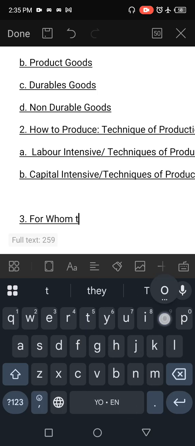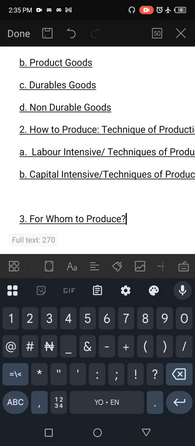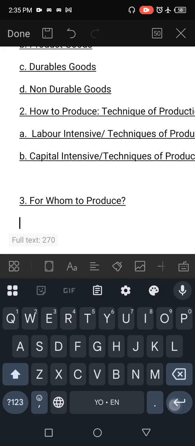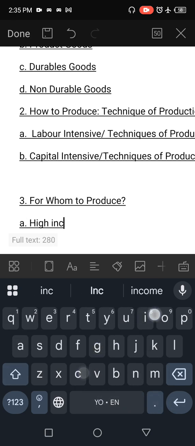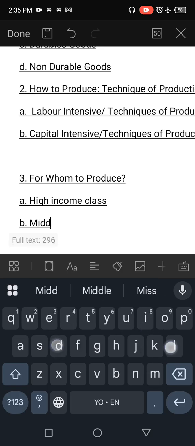For whom to produce. This question is talking about who the people are that we are making production for. Who are the people to sell the product to? Who is going to buy the product? Are we selling the product to high income class? Are we selling to middle income class as our customers?